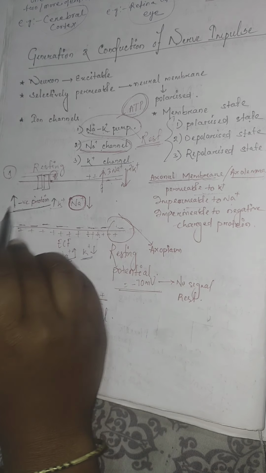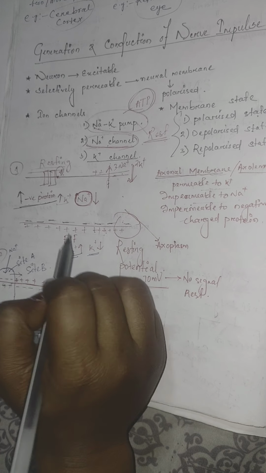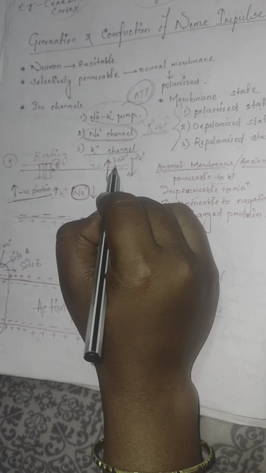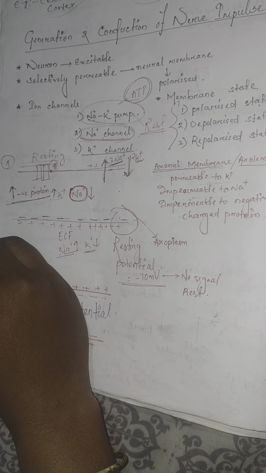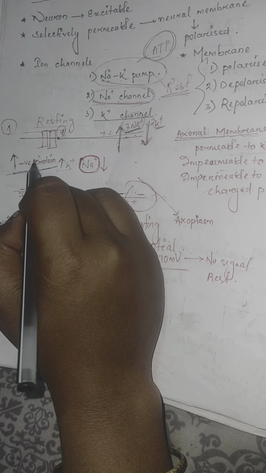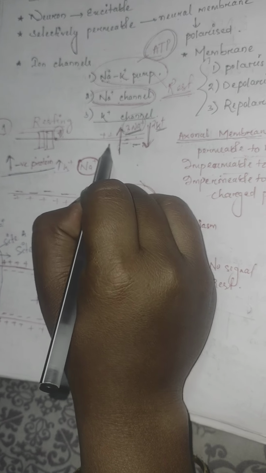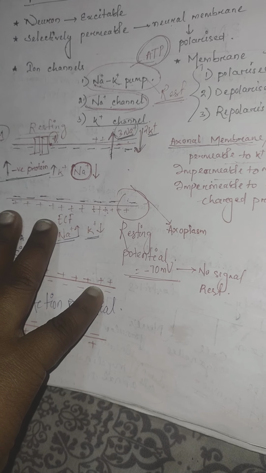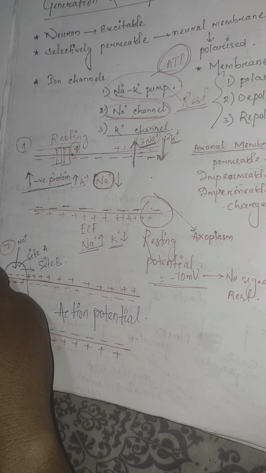The Na plus K plus pump also acts and helps to gain this polarity. Why? Because the Na plus K plus pump transports 3 Na plus outside and brings 2 K plus inside the cell. As the number of cations going out of the cell is more, there is a deficiency of cations inside, so the inside portion of the neural membrane is negative. This is the picture depicting the resting stage.